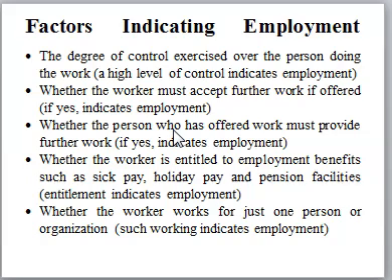So let's look at some of the factors which may be in the contract and can indicate to you that this is employment. The first one, you can look at the degree of control. If the degree of control is too high, the employee is controlled by the employer, then you can consider that one as an employment income. But if the degree of control is not so high, then it can be a self-employment. Another one is whether the worker can accept further work. If the employee can accept further work if offered without any motivation or without any payment, then that one is automatically an employment income.